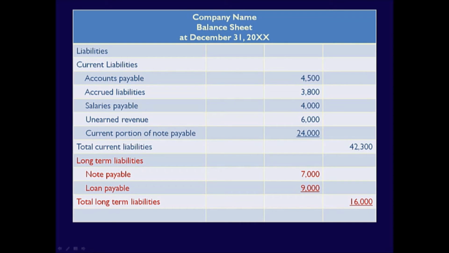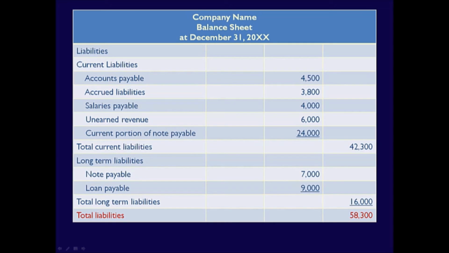Long-term liabilities have the same structure: a heading, a list of accounts which make up the subcategory, and then a total. Remember the current portion of the note payable? The long-term portion, which is due beyond the 1-year period, is listed under long-term. The total note payable is the current portion plus the long-term portion together. The liability section closes with the total for all the liabilities, current and long-term.